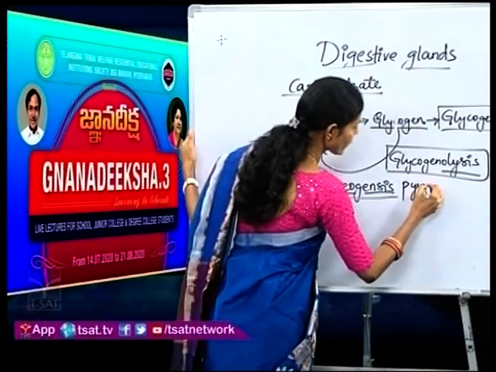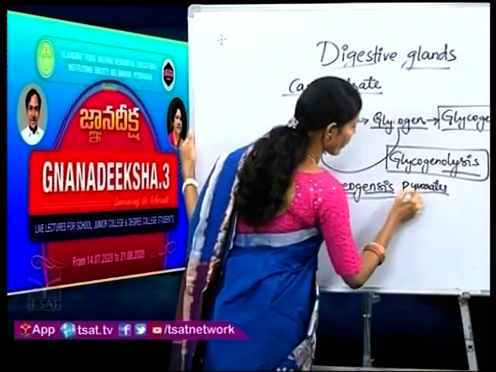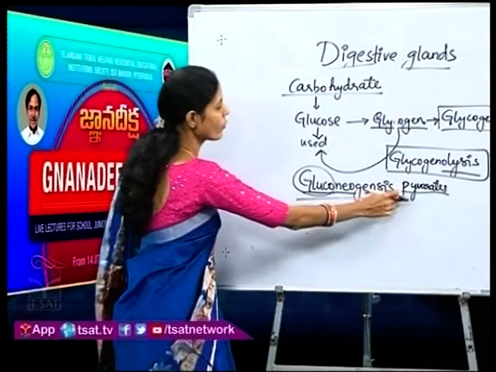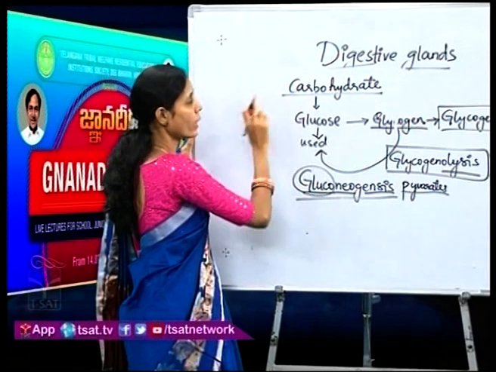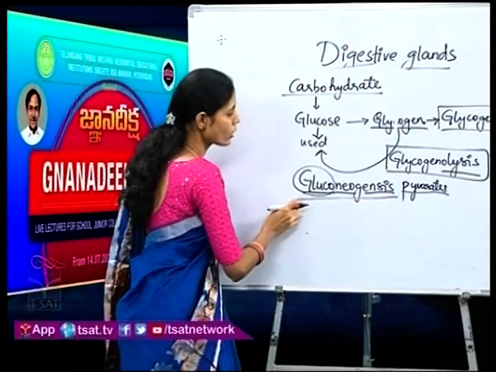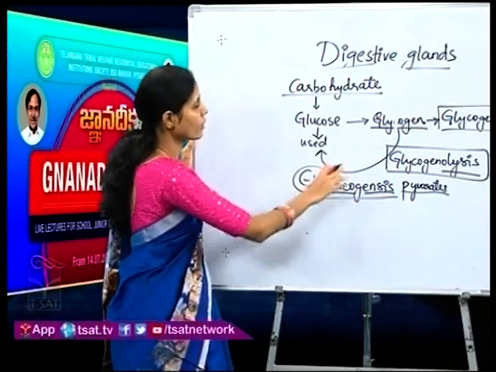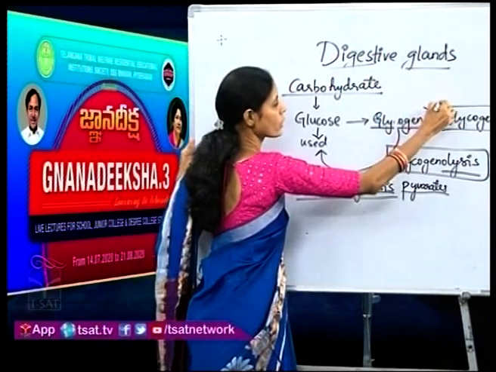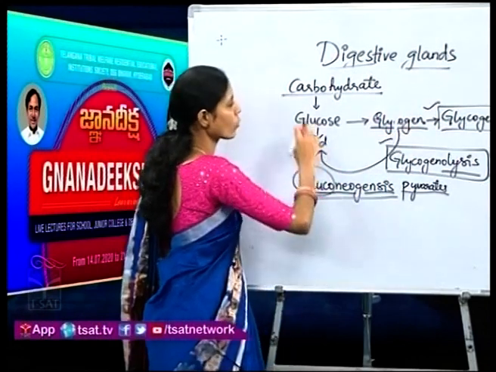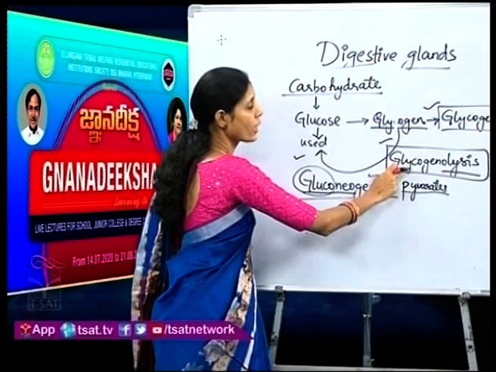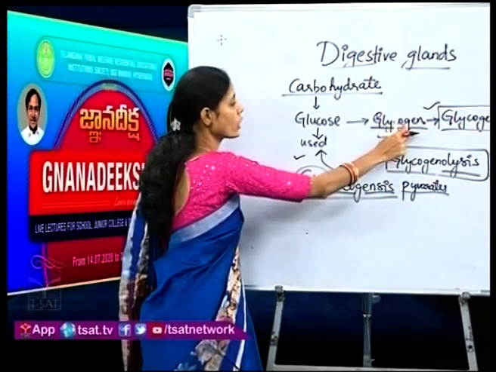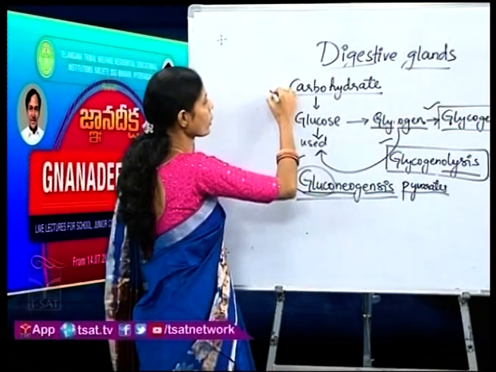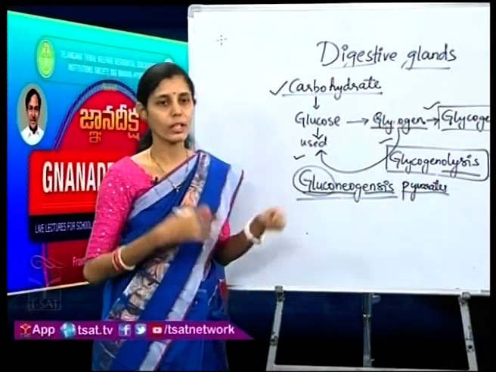You will be learning this in your second year in detail, what these pyruvates are in botany. So from these pyruvates the glucose is produced by the liver. That process is called gluconeogenesis. So what are the three important processes that are taking place in the carbohydrates? Glycogenesis, glycogenolysis and gluconeogenesis. These three processes play an important role in maintaining the carbohydrate level in our body,